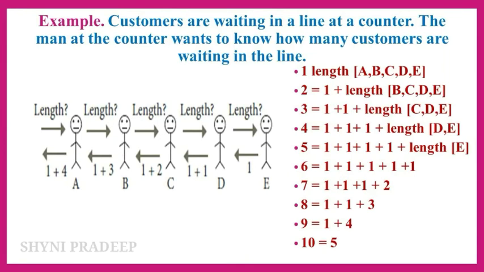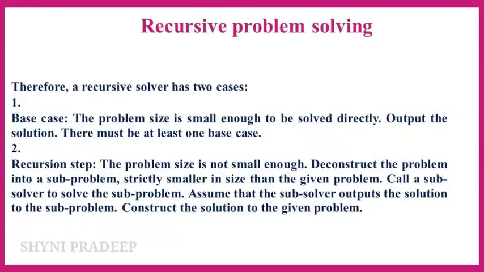Here, the problem is divided into many subproblems, which means as the subsolvers go on reducing the problem into subproblems of smaller sizes, eventually the subproblem becomes small enough to be solved directly without recursion. Therefore, the recursive solver has two cases, base case and recursion step. Base case means the problem size is small enough to be solved directly. Output the solution.